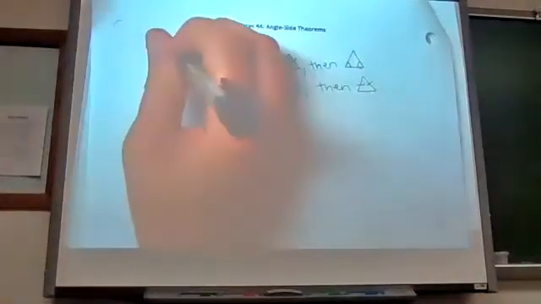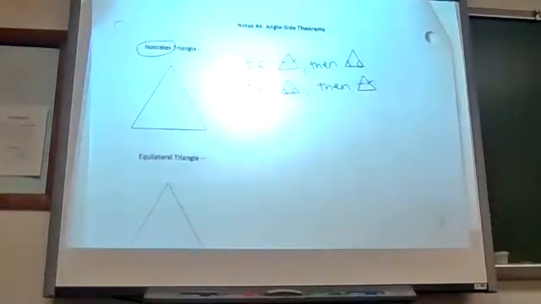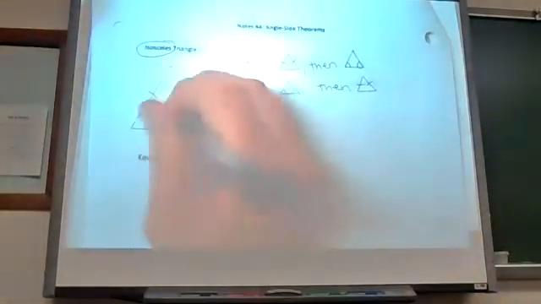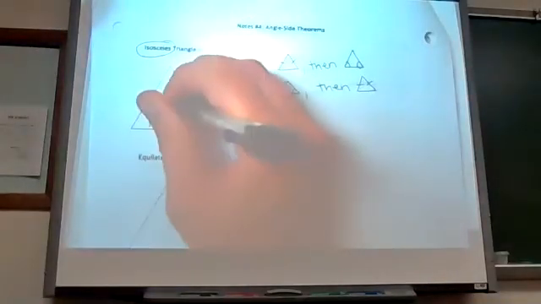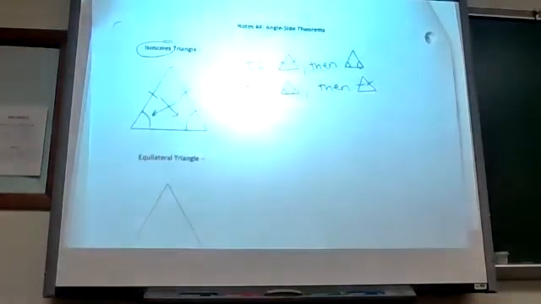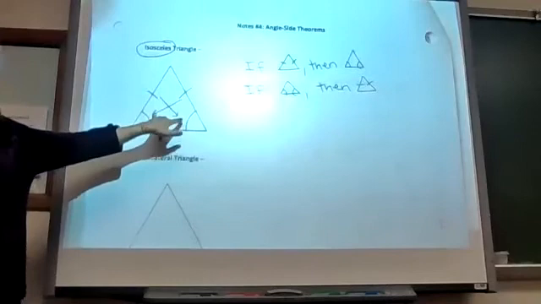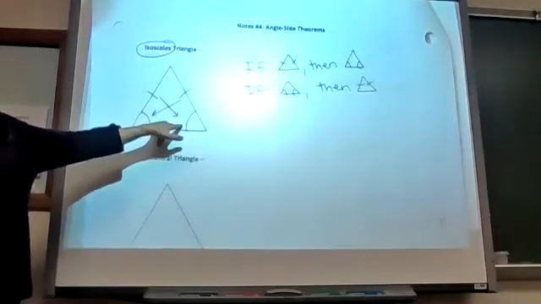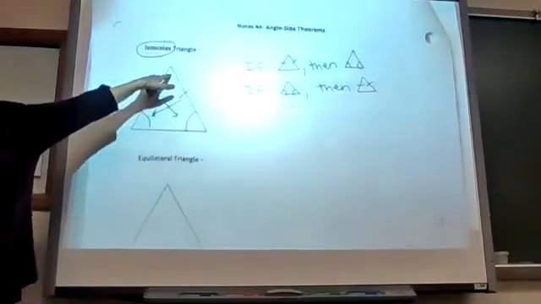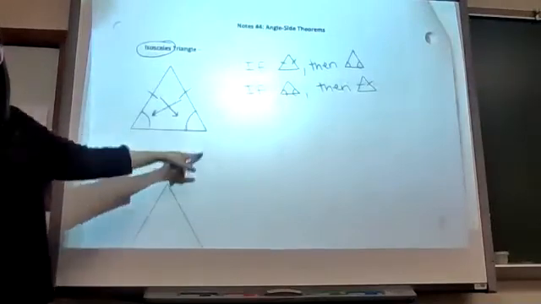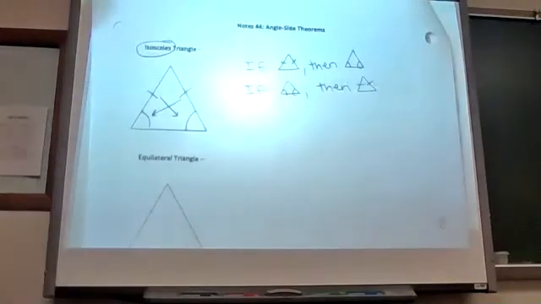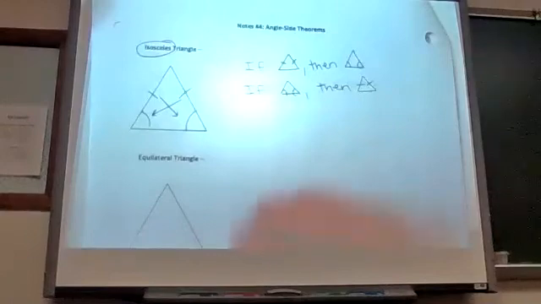And so what we're talking about is an isosceles triangle for this, that if I have two sides the same, then the angles across from those sides are also congruent. If I knew this was an isosceles triangle, then I also know those angles are the same. And what's the nice thing about knowing that these angles are the same? That I can find the third angle because the triangle adds up to 180. Okay, so it allows me to solve many different ways.